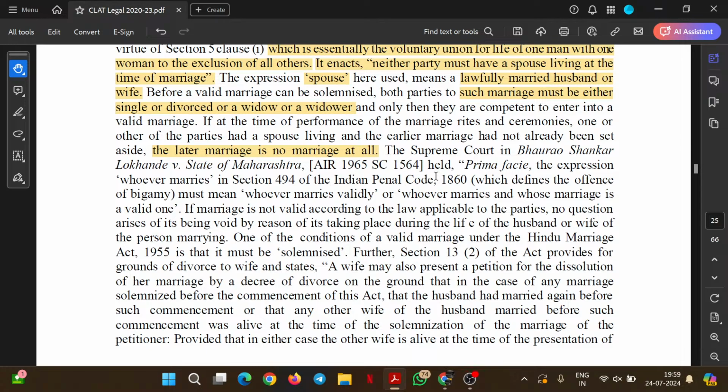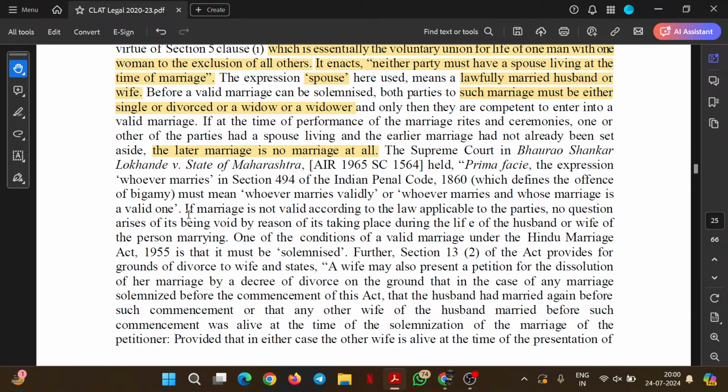The Supreme Court in Bhaura Shankar Lokhande versus State of Maharashtra held that prima facie the expression whoever marries in Section 494 of the Indian Penal Code must mean whoever marries validly, or whoever marries and whose marriage is a valid one.